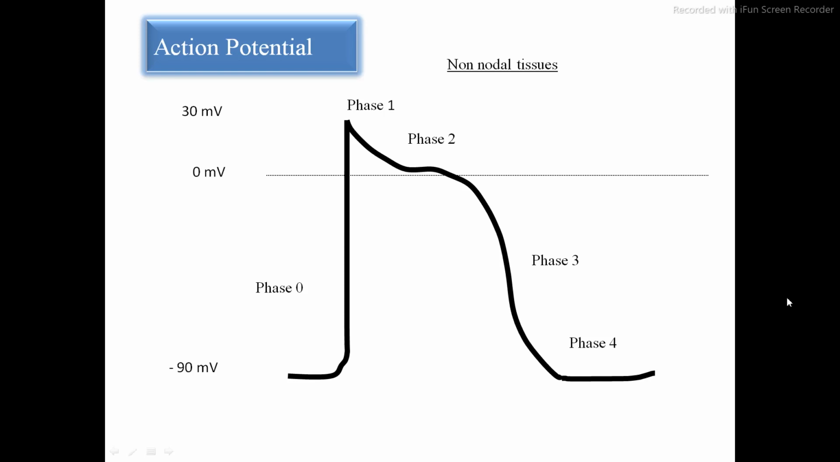Phase 0 is what? Phase 0 is the rapid depolarization. Phase 1 is the early repolarization. Now what happens in phase 1? That is an ionic shift. It reduces the influx of the sodium.